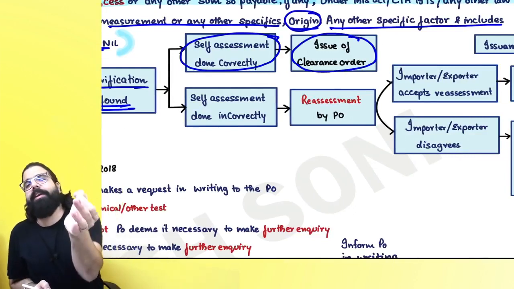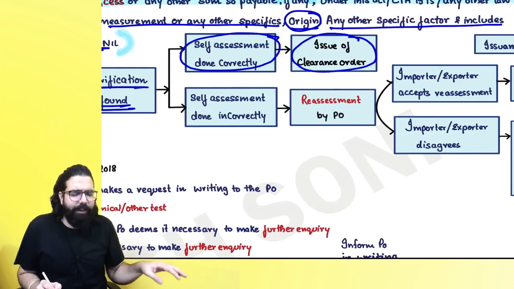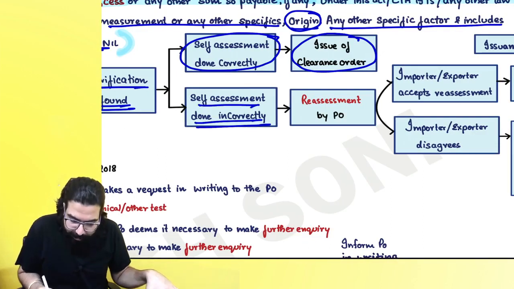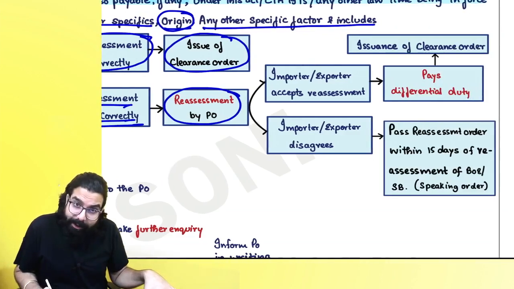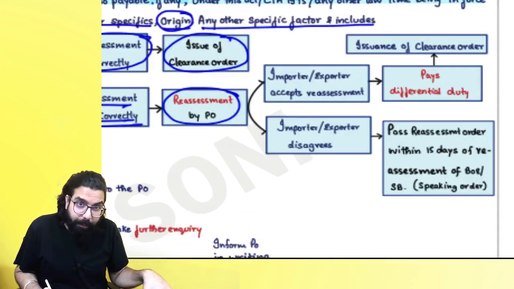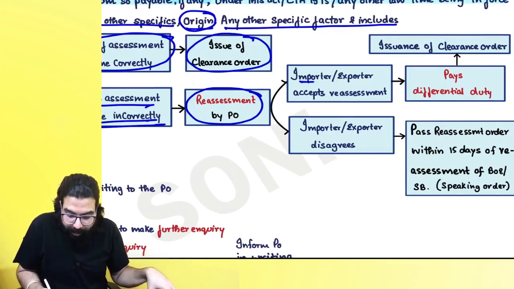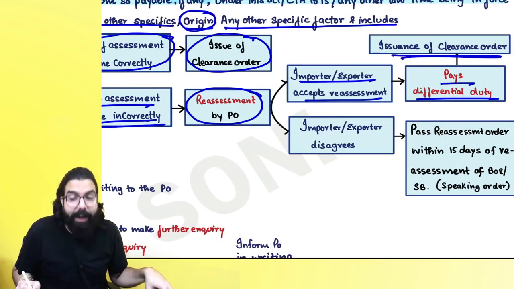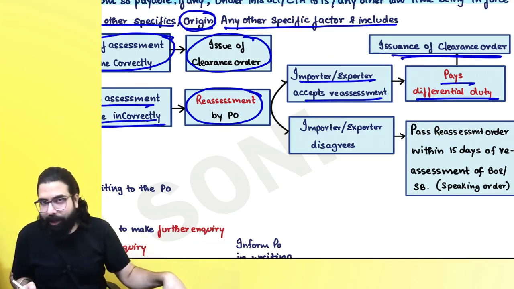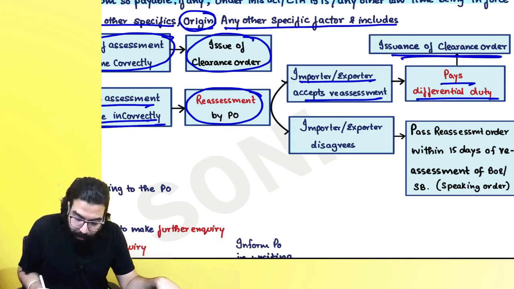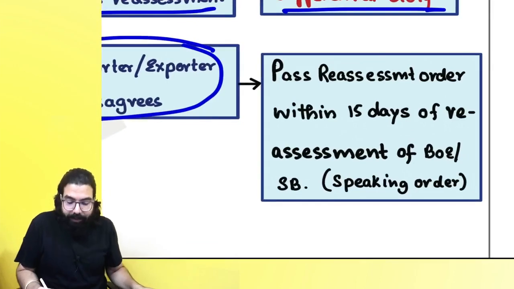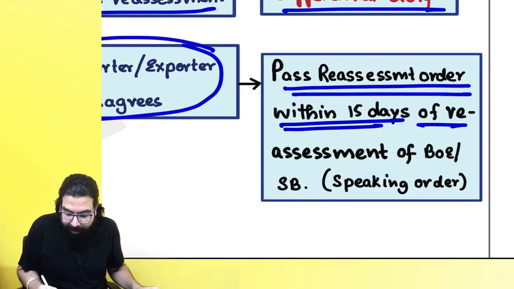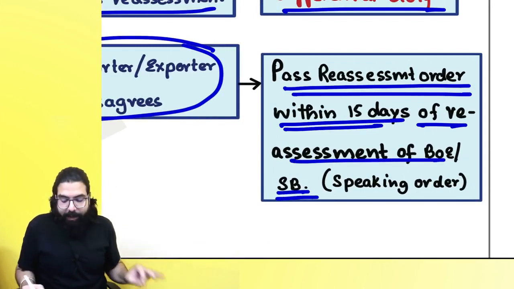If the self-assessment is not done correctly, then sir, he will go ahead and do the reassessment. Now he will tell, hey, this much was payable, this much you have paid, pay the differential. If importer or exporter accept the reassessment, they pay the differential, then officer will issue a clearance order. But sir, if importer or exporter disagrees, then the proper officer will pass the reassessment order, and within 15 days of the reassessment of the bill of entry or shipping bill, he will go ahead and pass a